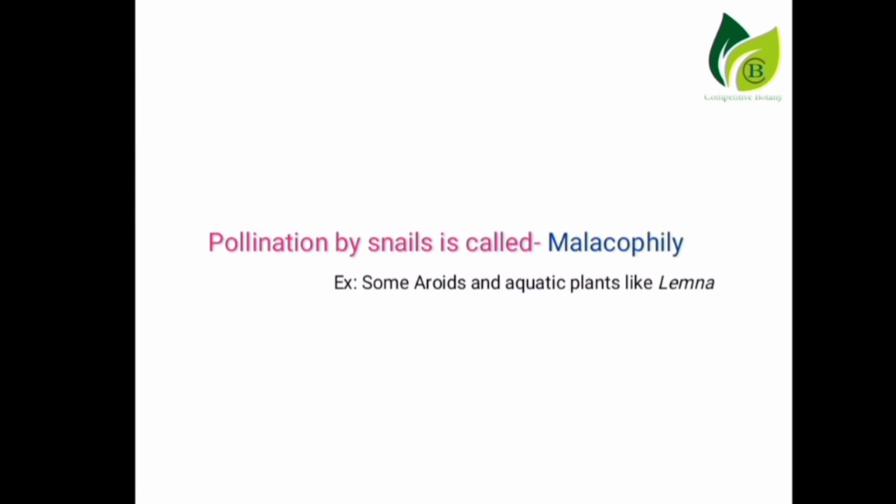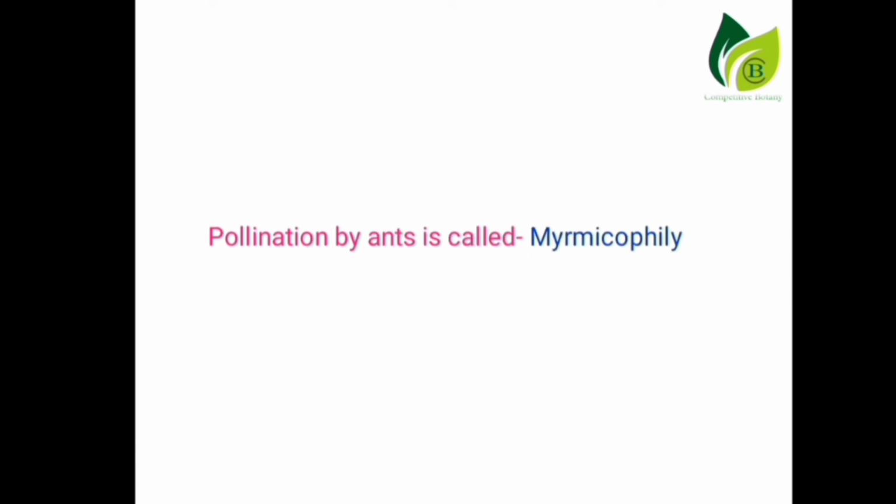If pollination occurs by snails, that is called malacophily. Generally, snails moving in the moist spadix inflorescence bring about cross-pollination. Example, some aroids and some aquatic plants also, like Lemna. In aroids, you will find spadix inflorescence. Next, if pollination occurs by ants, that is called myrmecophily.